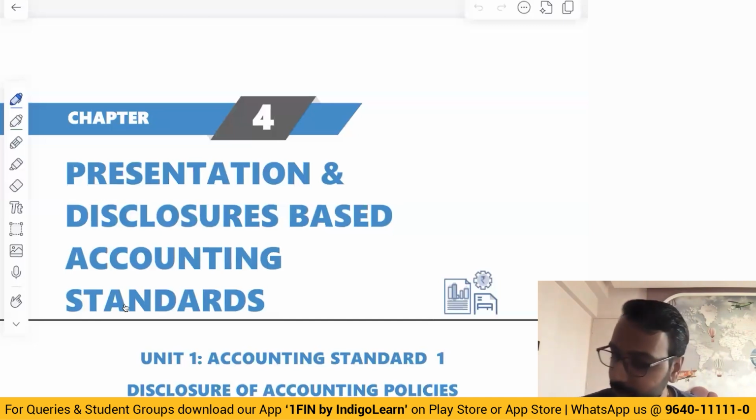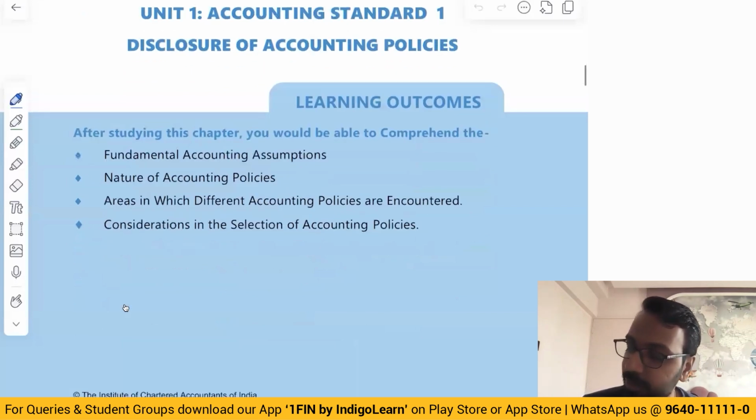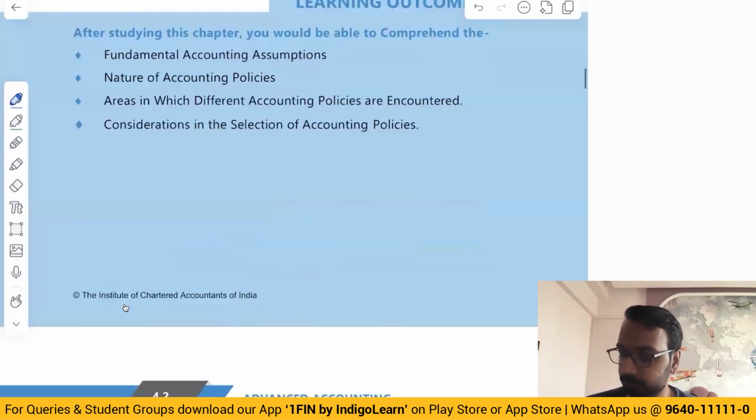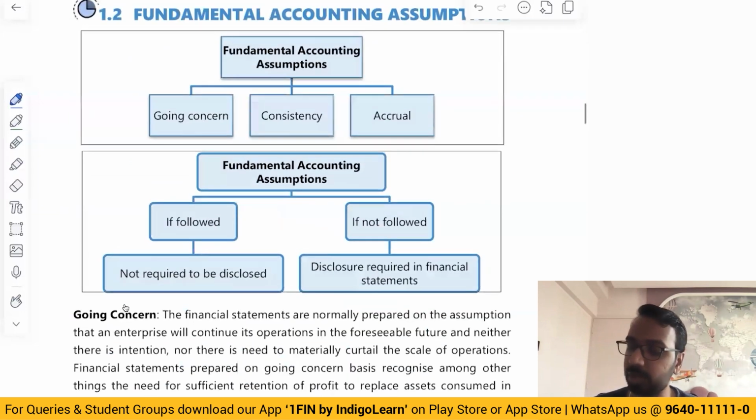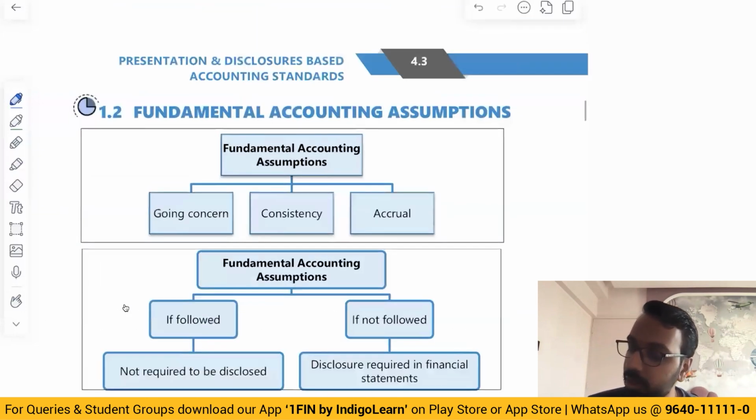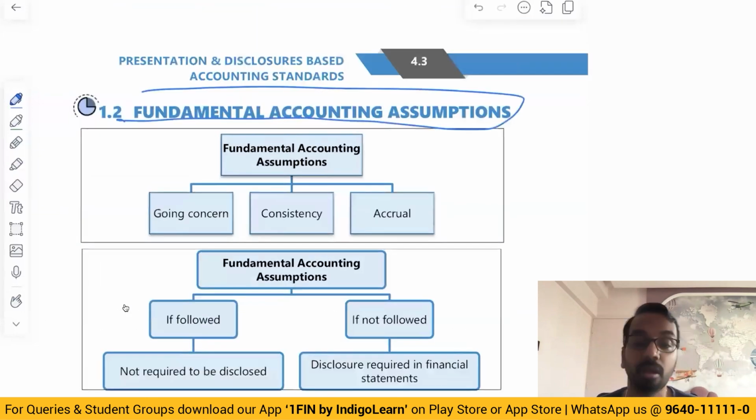All right. So the next one that you're going to do is accounting standard 1. Now, as far as accounting standard 1 is concerned, the first thing it talks about is the fundamental accounting assumption. This all of us know. We have been learning from our foundation days: going concern, consistency and accrual.